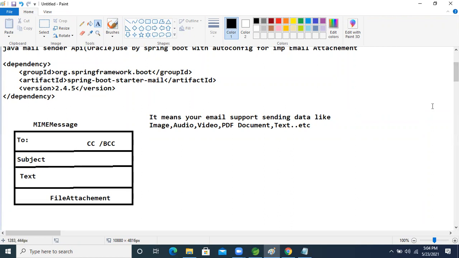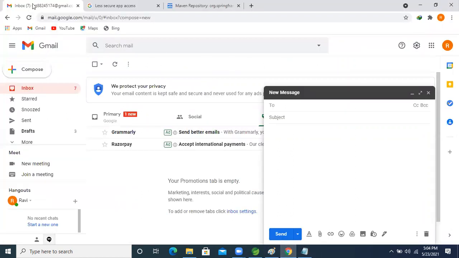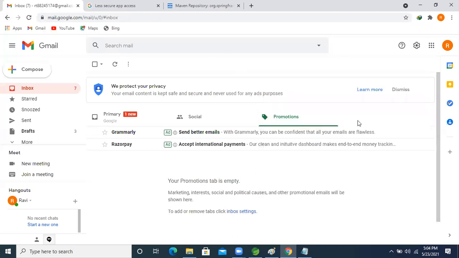So first, one more thing. Okay, guys, till now we are doing that manually, but how can we implement these things programmatically?